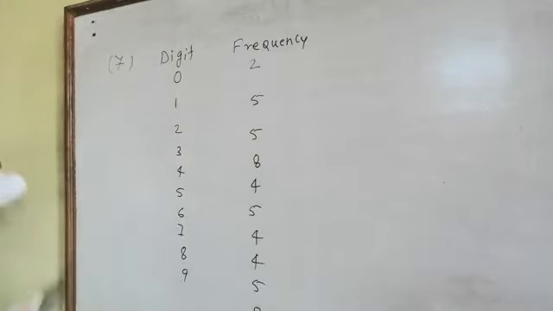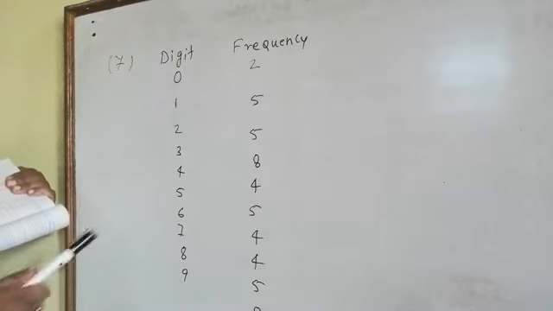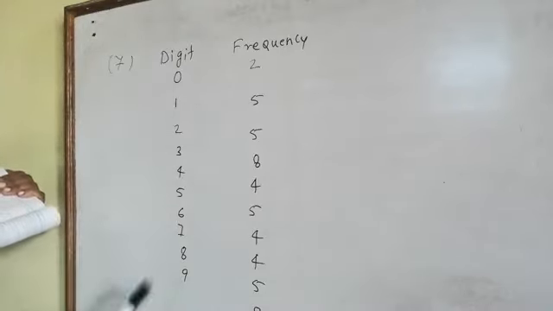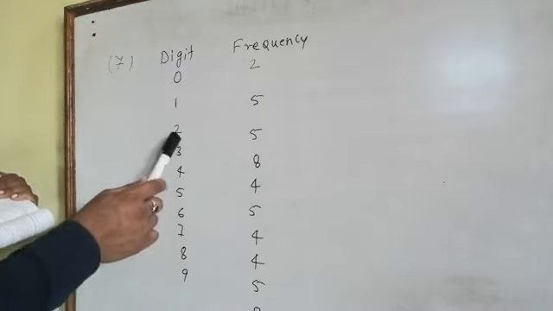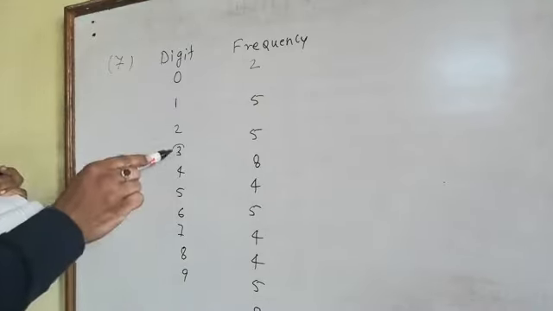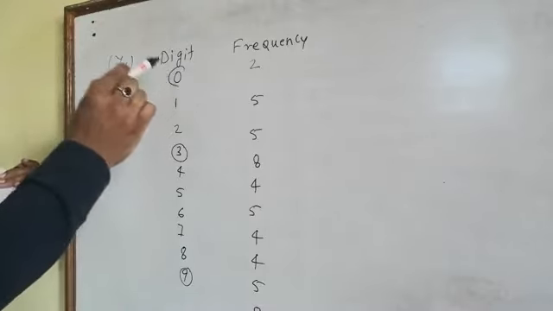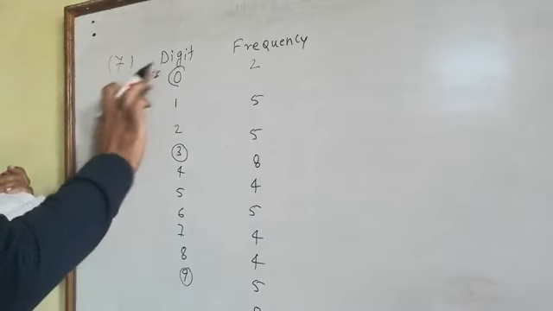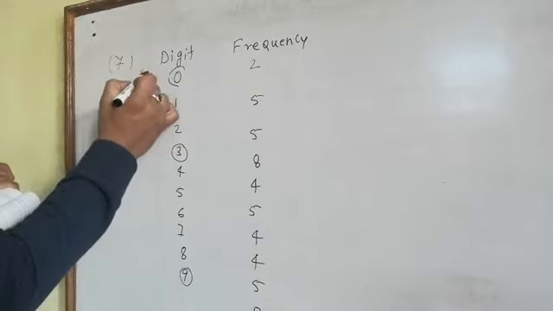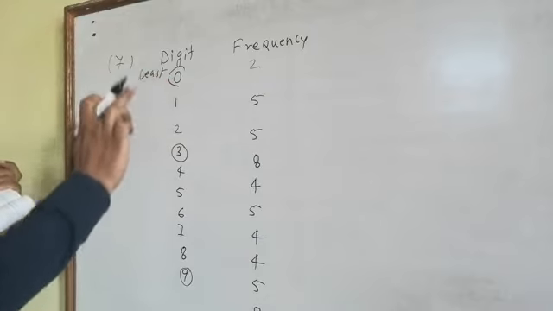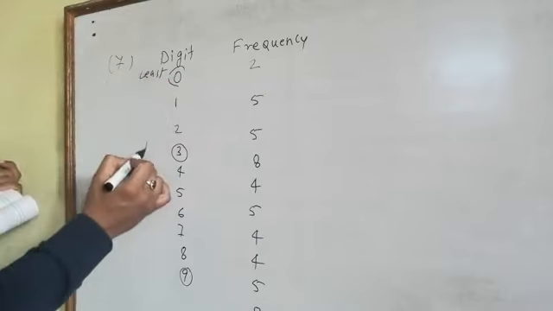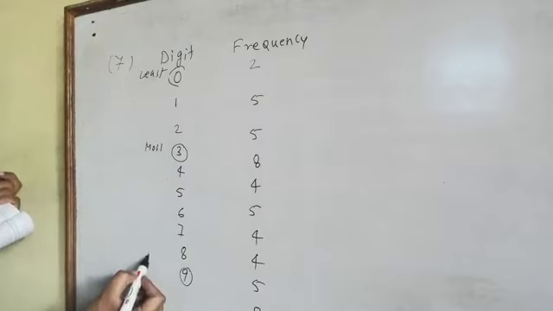Now from this question we have to see which number is the most occurring digit. 3 comes how many times? 8 times. 9 also comes 8 times. That means 3 and 9 are the most occurring digits. And the least occurring digit is 0, which came only 2 times.